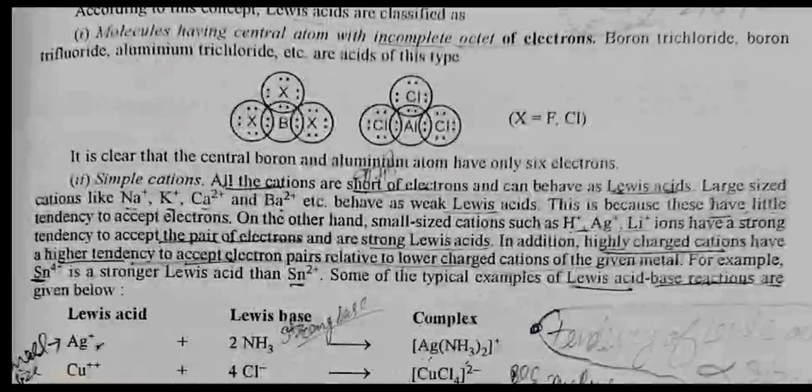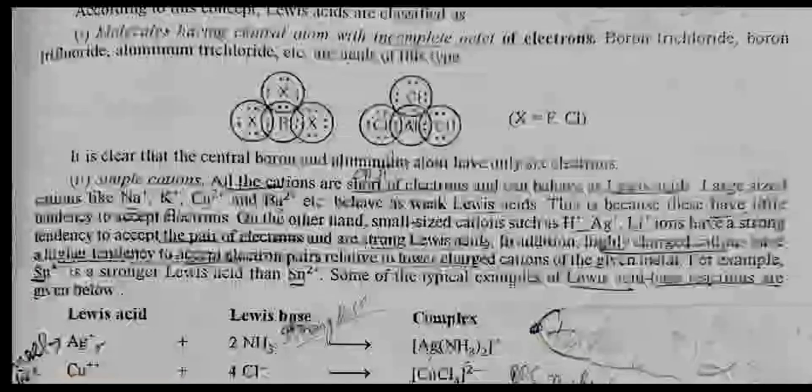Second, simple cations. All the cations are short of electrons and can behave as Lewis acids. Large size cations like Na+, K+, Ca2+ and Ba2+, etc. behave as weak Lewis acids. This is because these have little tendency to accept electrons. On the other hand, small sized cations such as H+, Ag+, Li+ ions have a strong tendency to accept the pair of electrons and are strong Lewis acids.